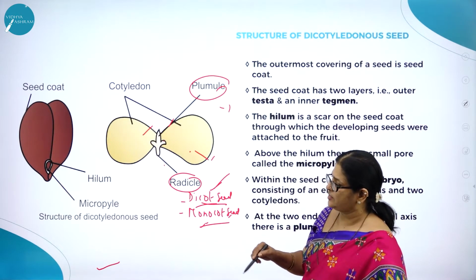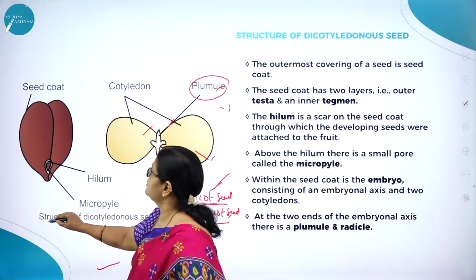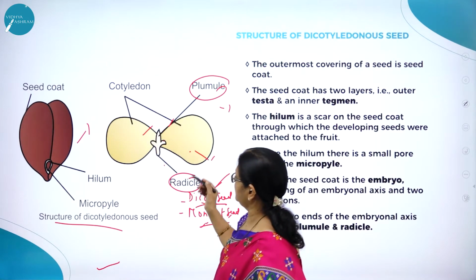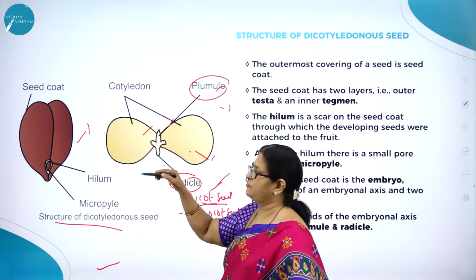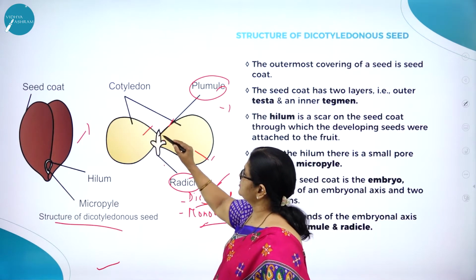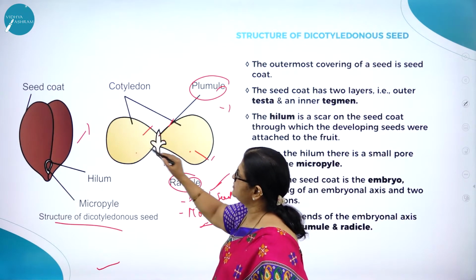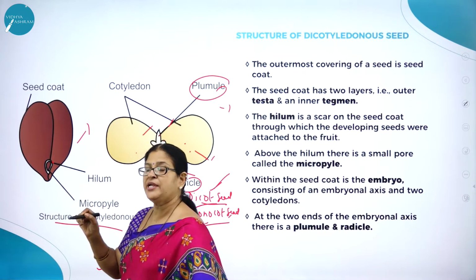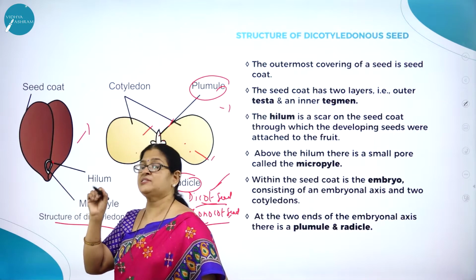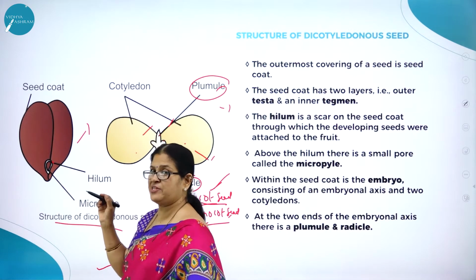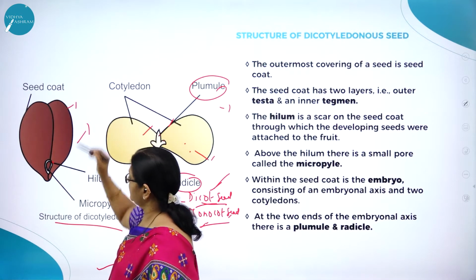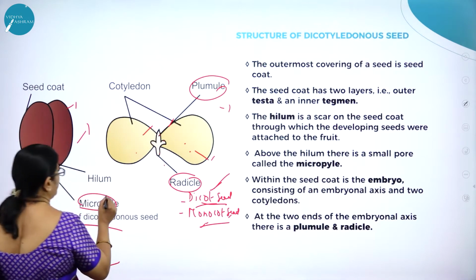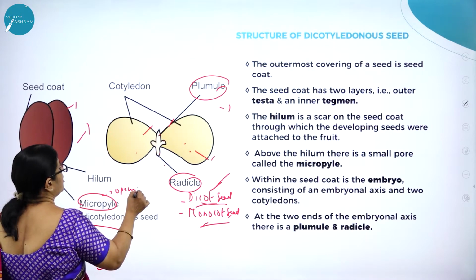Now let us understand. Here you can see the structure of a mature dicot seed, and how the whole part of a dicot seed is shown here. So this is the plumule, this is the radicle, and these are the cotyledons. And here you can see the hilum, the attachment. Hilum is the point where the seed is attached to the placenta. In the previous session we have studied this. And here you can see the seed coat. Here you can see a small opening called micropyle.